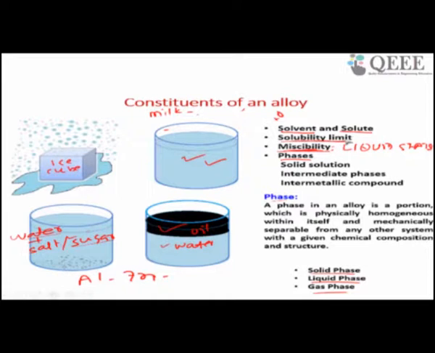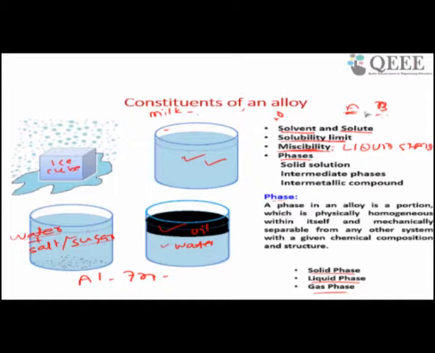Then the solubility limit comes into the picture in the case of solids. When you add two solid elements in a solid solution, suppose you have an atom A and an atom B. In a solid solution, how much of atom B is able to dissolve in atom A tells you the solubility limit.